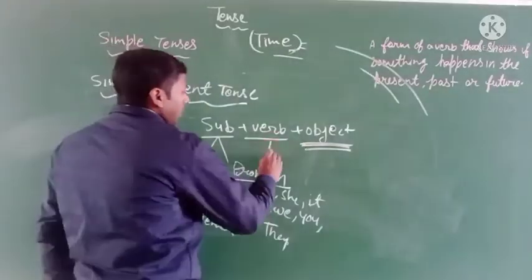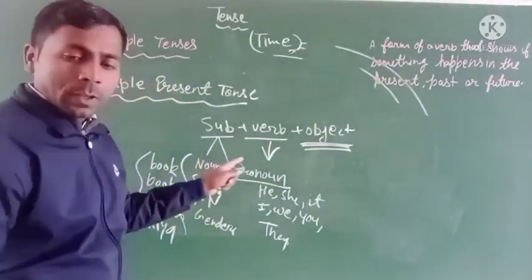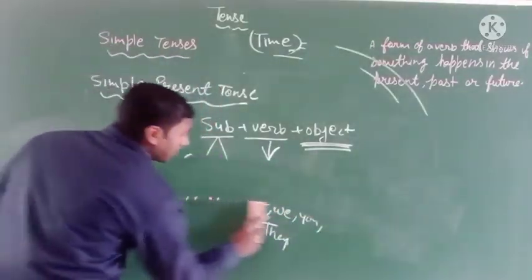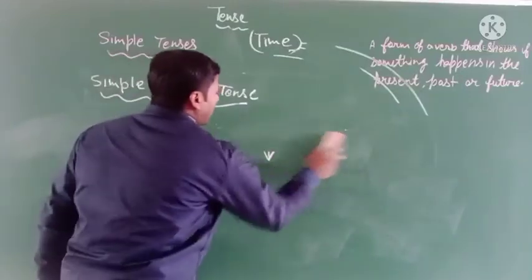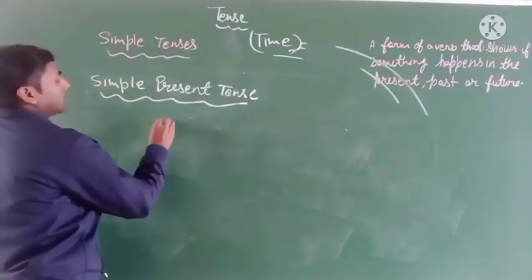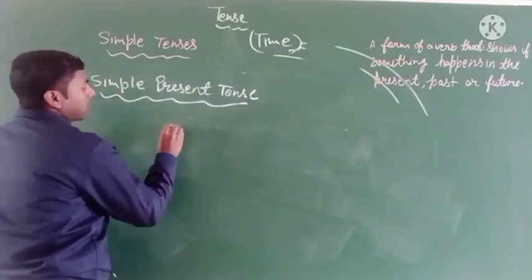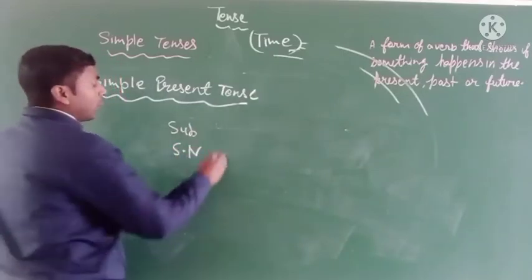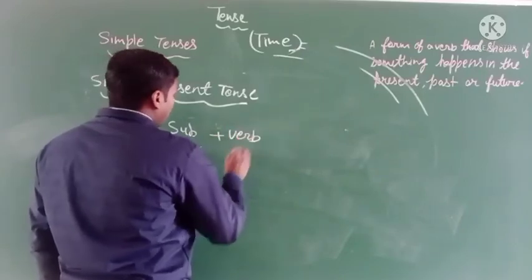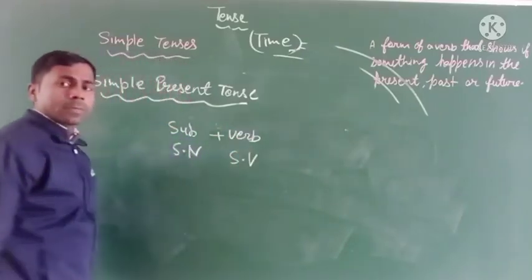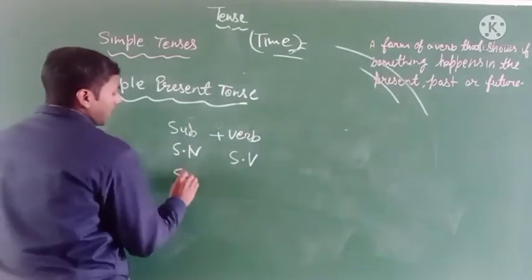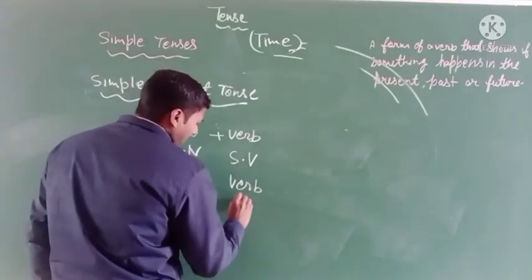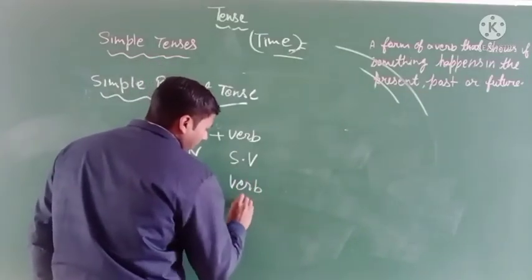Okay, and we also have to use a verb. And how can we use the verb? According to the subject, we can use the verb. If the subject is a singular number, the verb will be a singular number verb. If the subject is a plural number, then its verb will be a plural number verb.